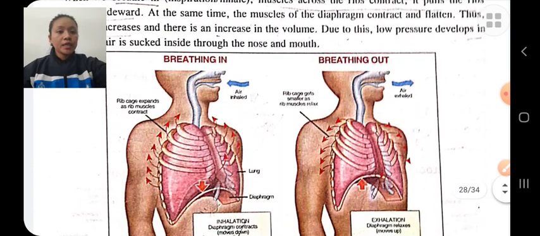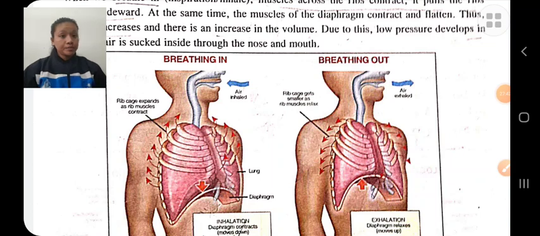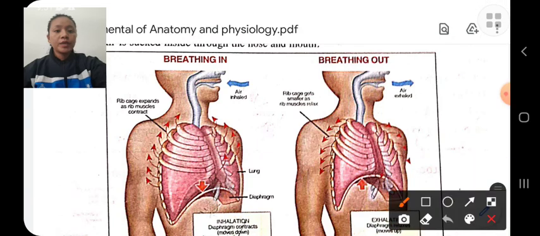Mechanism of breathing in and breathing out. During breathing in, the muscles across the ribs contract, which pulls the ribs upward and sideward, and the diaphragm downward.